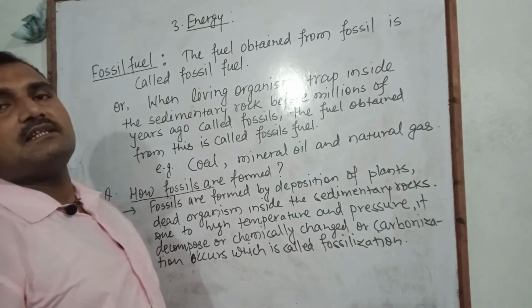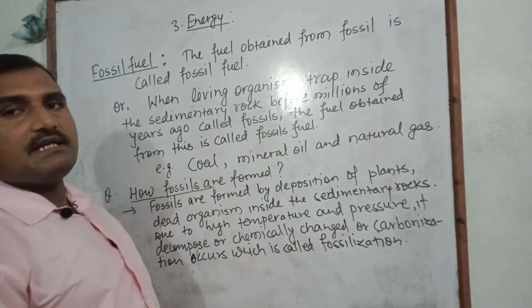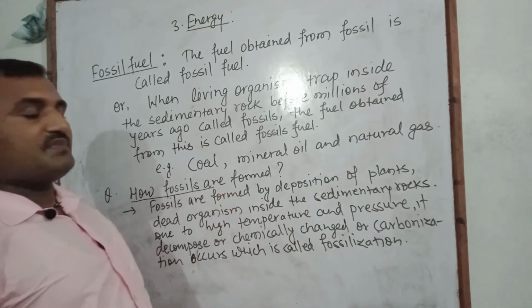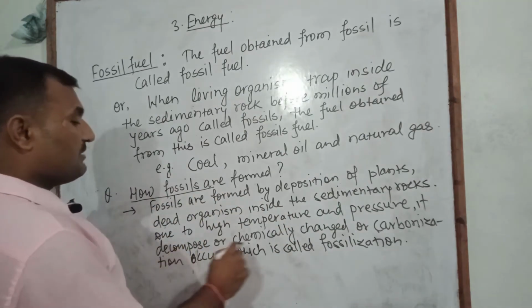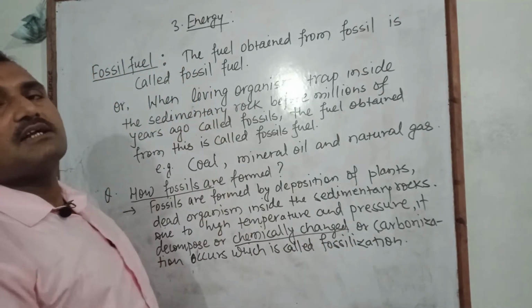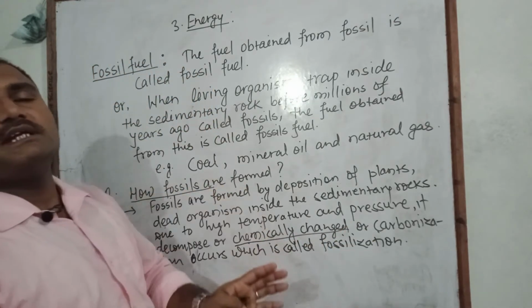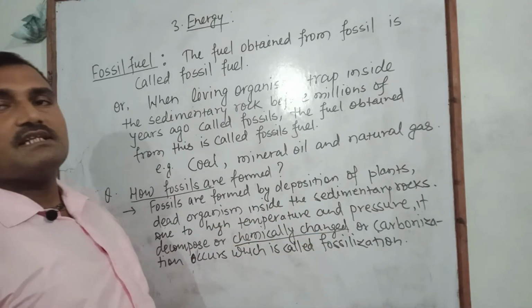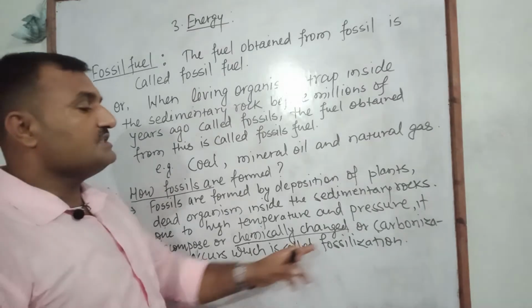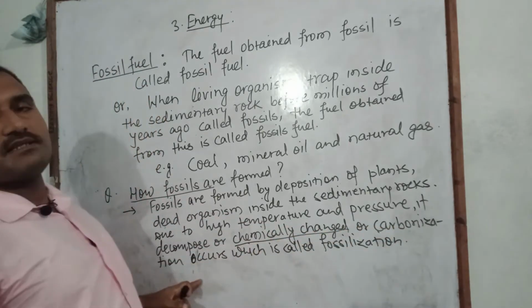Listen, when a dead organism gets trapped inside the rocks, over millions of years deposition goes to more depth inside the crust, and due to high temperature and pressure it gets decomposed. In that decomposition process, the chemical structure of the compounds found in the dead organism gets changed. It may change into a carbon-rich compound, which is also known as carbonization.